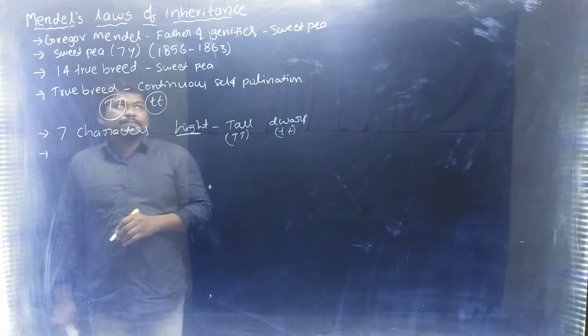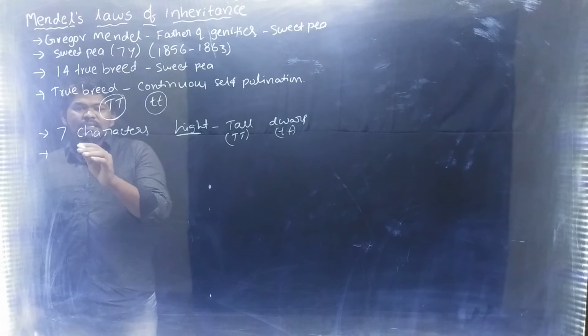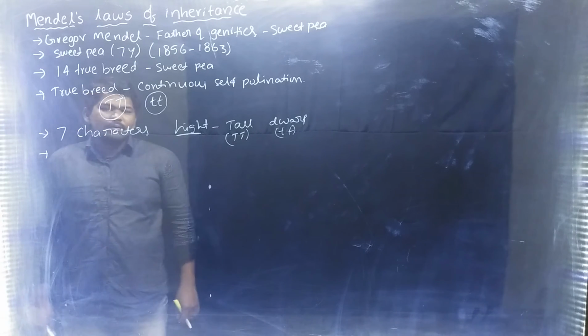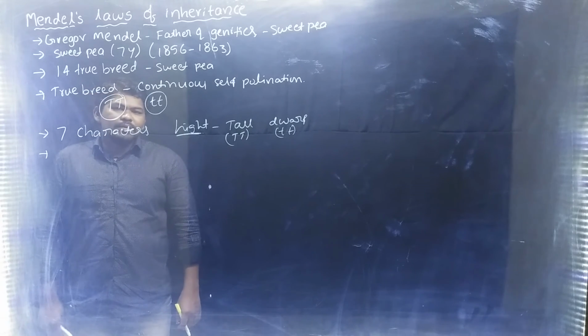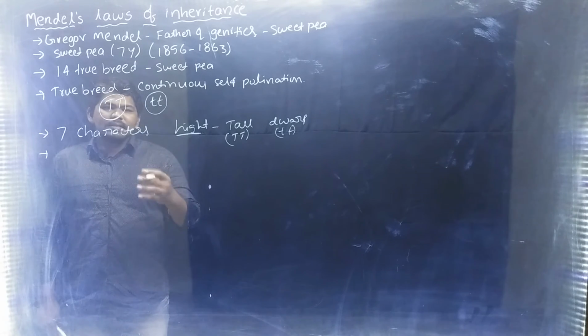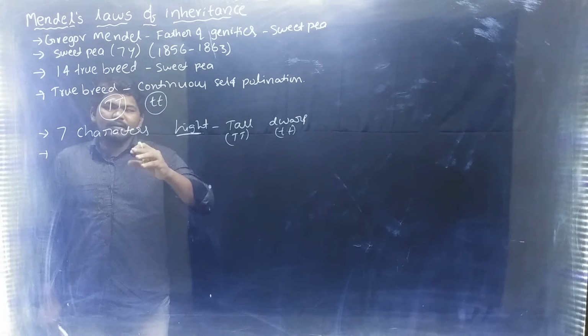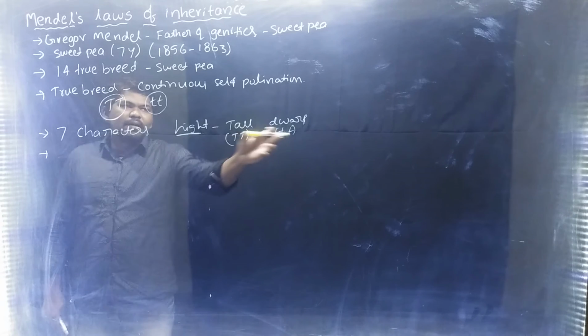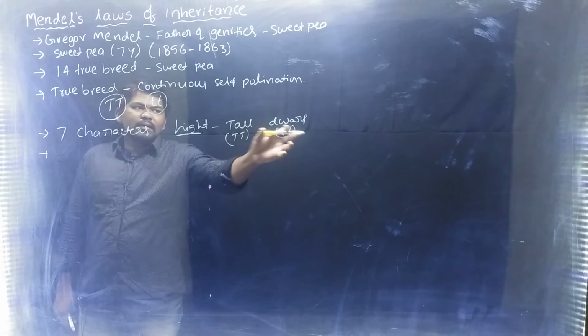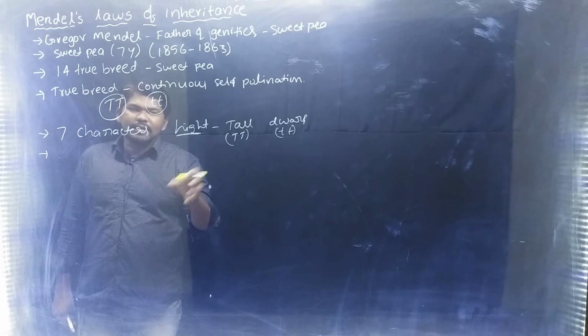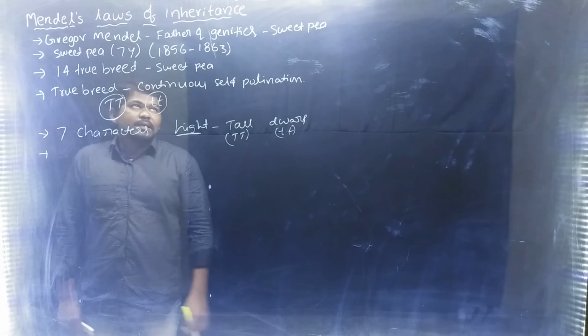Next, these 7 characters of Mendel are 7 contrasting characters, which means they contain opposite traits. Tall and dwarf are opposite traits.